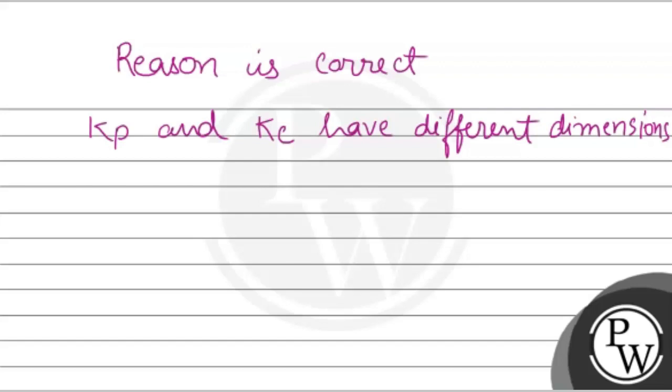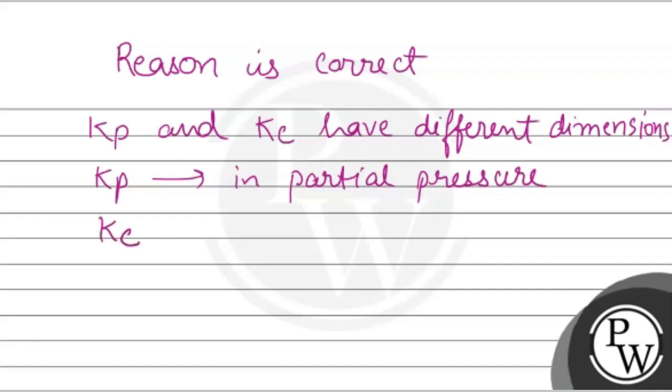Different dimensions. That is Kp is expressed in partial pressure, and Kc is expressed in concentration.